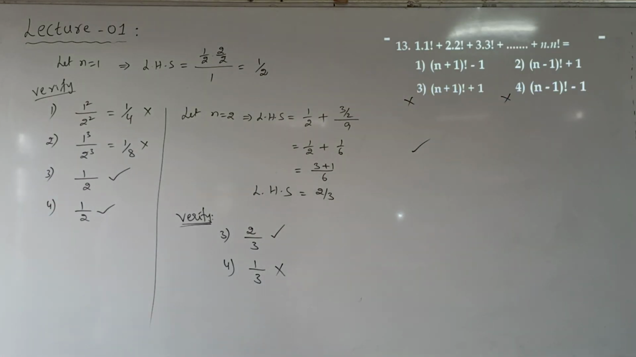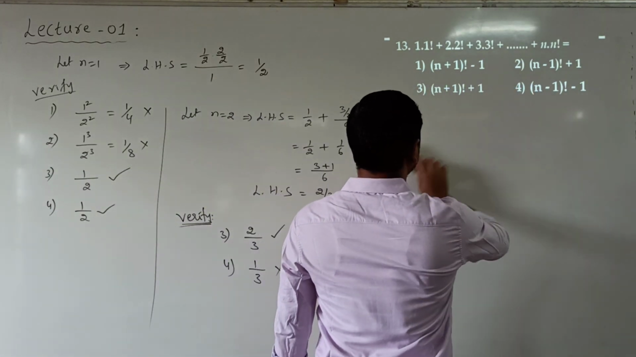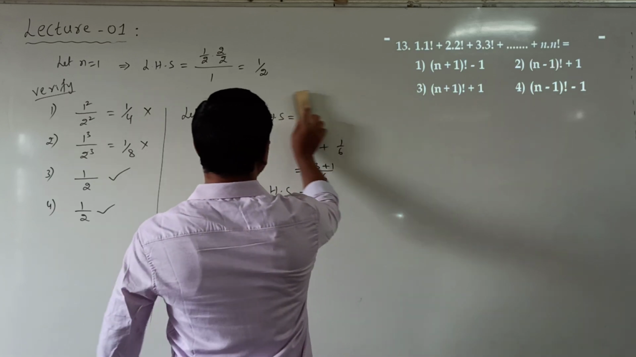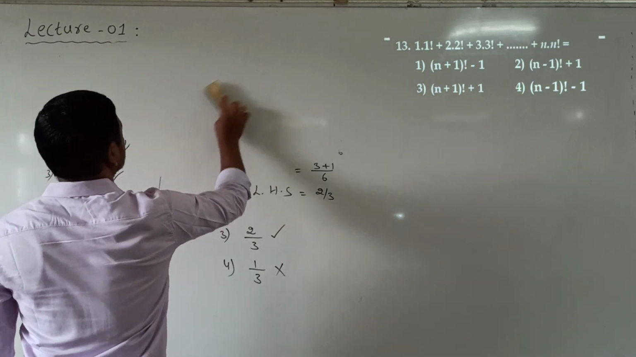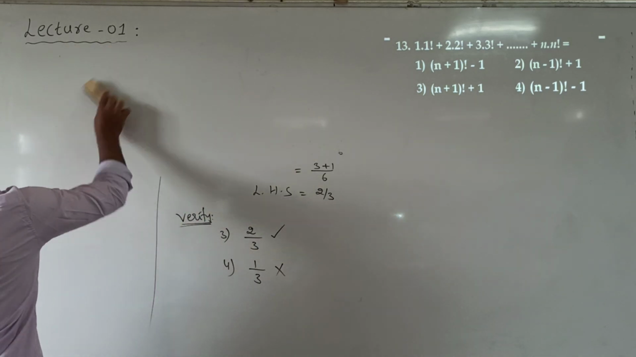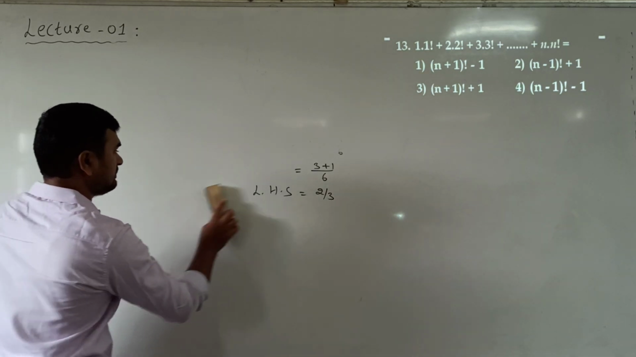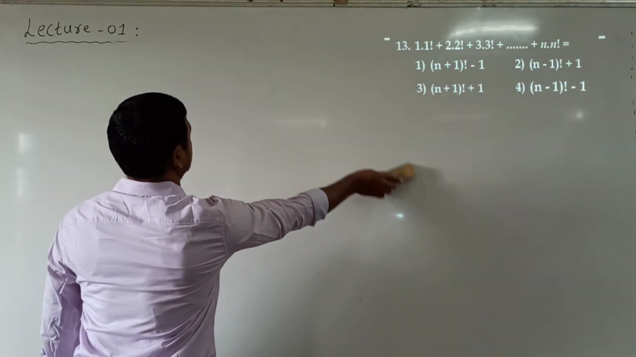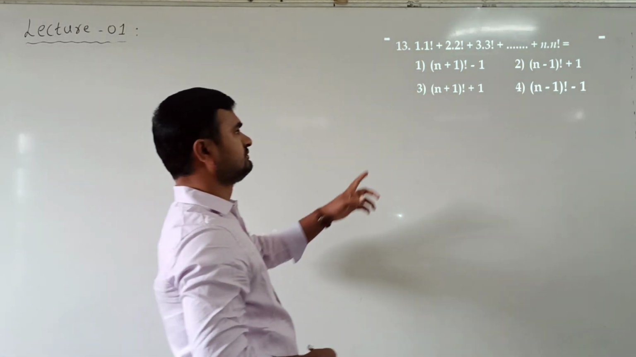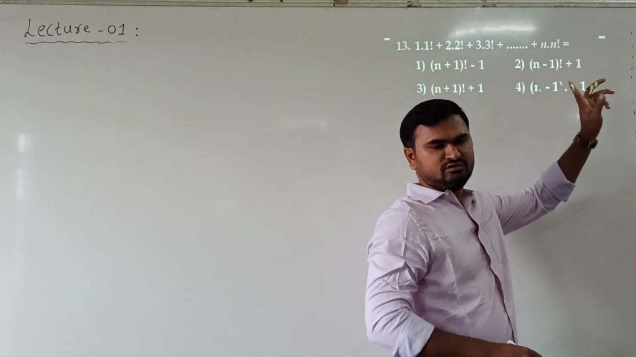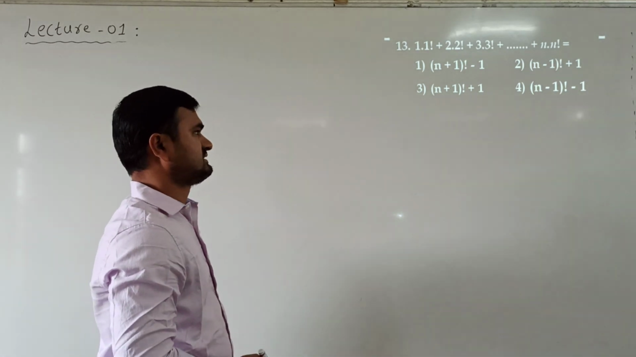Let us see next question. 1 into 1 factorial plus 2 into 2 factorial and so on up to n into n factorial is. So we need sum up to n into n factorial. Sum of terms is needed, not the nth term. Okay. So sum up to n terms.